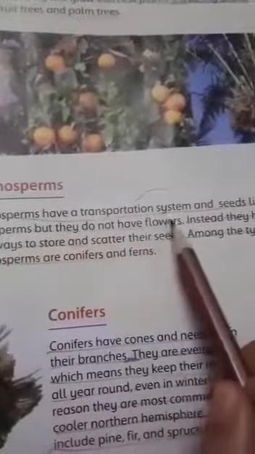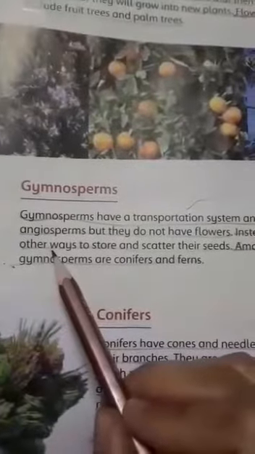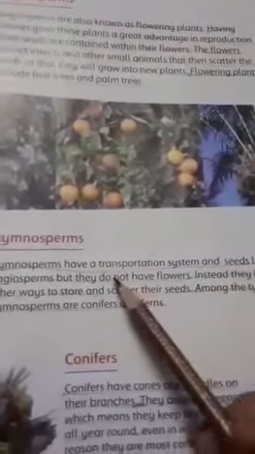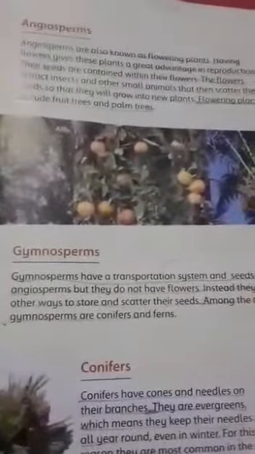Gymnosperms have a transportation system and seeds like angiosperms. The similarities between angiosperms and gymnosperms are the transportation system and seeds, because both have them.